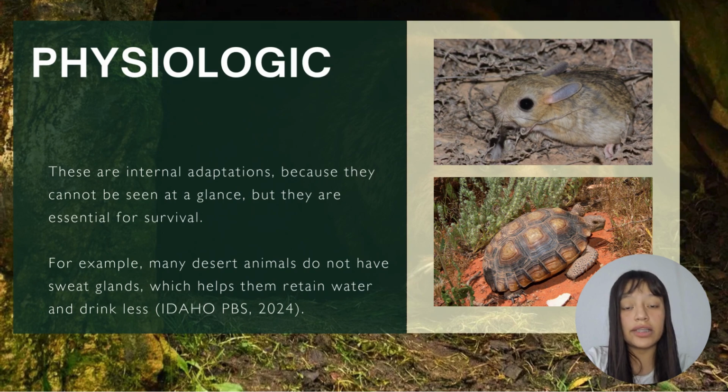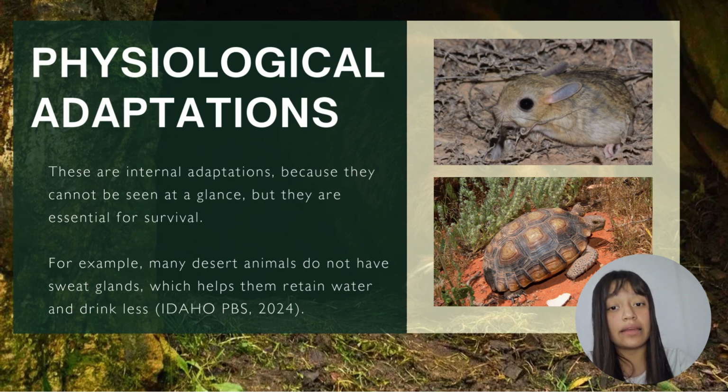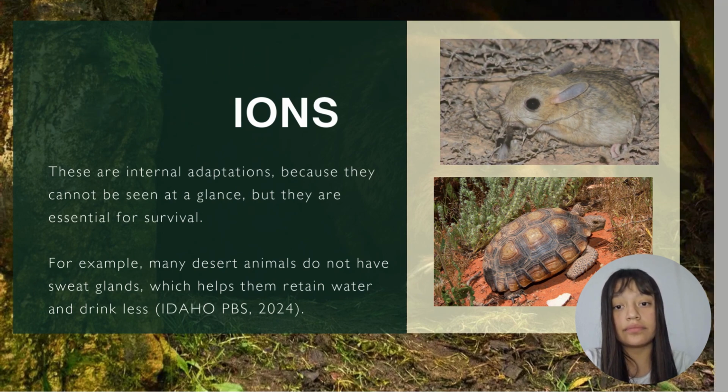Another type of adaptation is physiological adaptations. These adaptations are different from body parts and coloring because they cannot be seen from an animal's outer appearance, but they are important adaptations within the animal's body. For example, many desert animals do not have sweat glands, which helps them retain water and drink less.